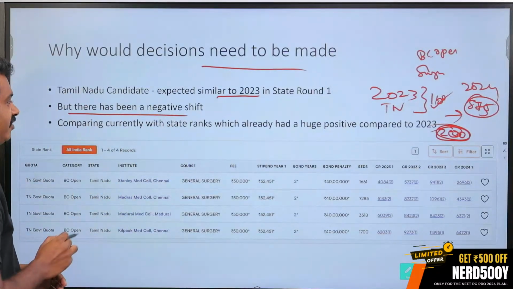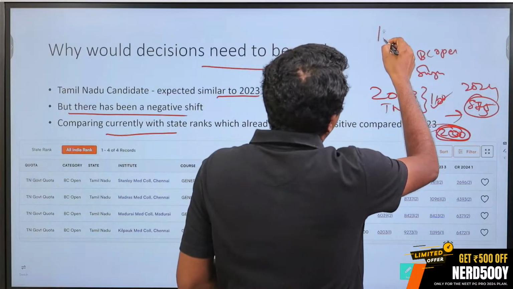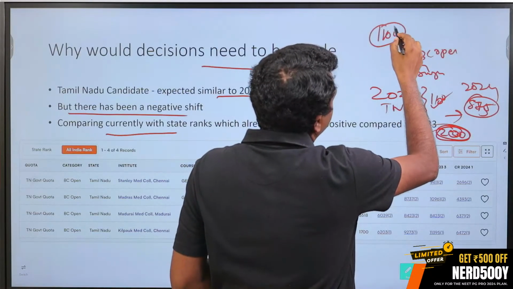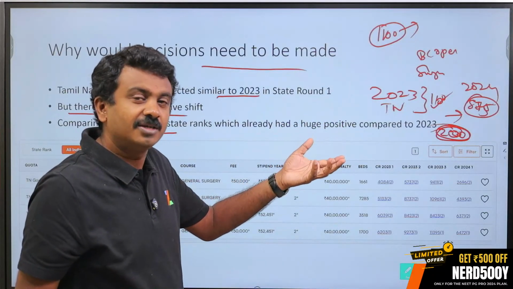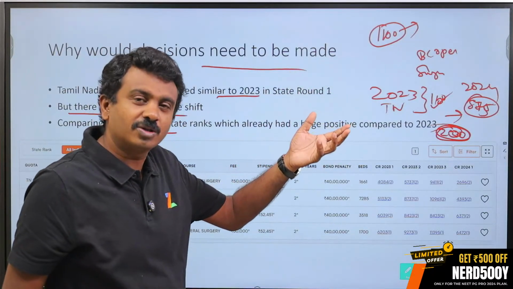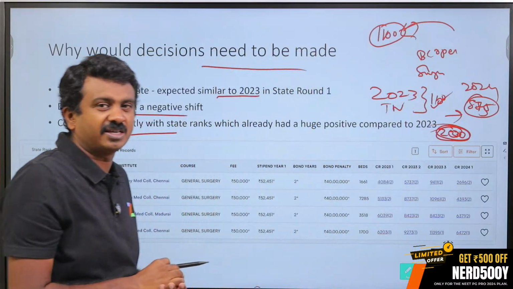But this candidate, possibly 1100, was earlier expecting a far higher rank based on their All India rank. The candidate was expecting 1300, 1400, but ended up getting 1100, which is a part that has got missed out.